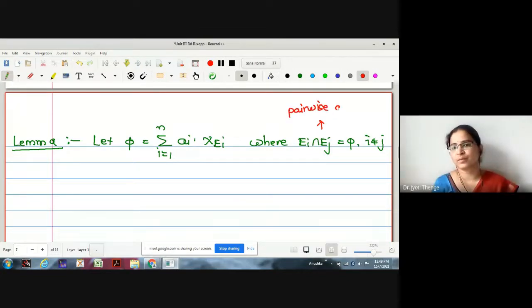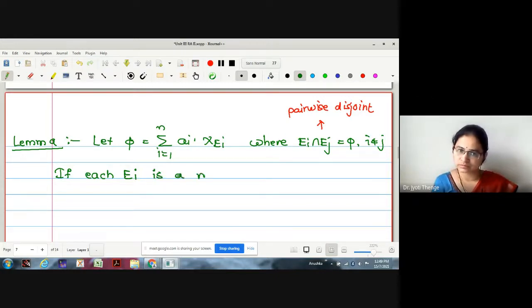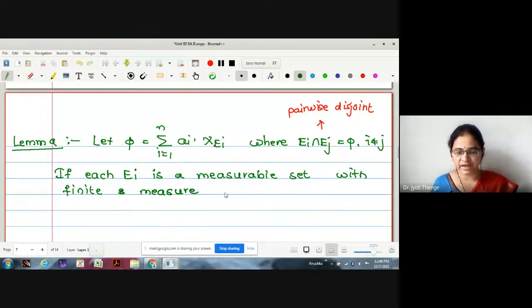And each Ei is a measurable set with finite measure, because for Lebesgue integration we were discussing sets with finite measure.